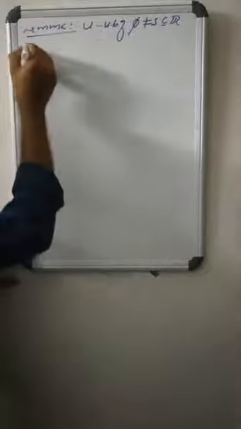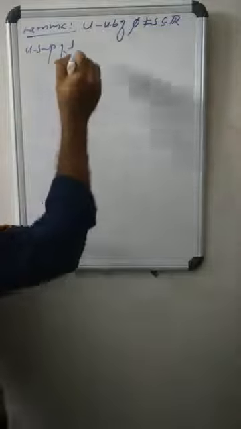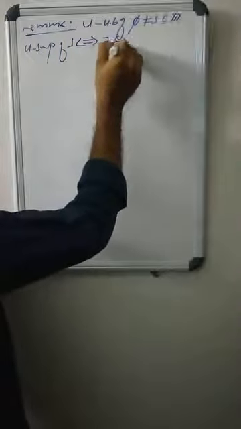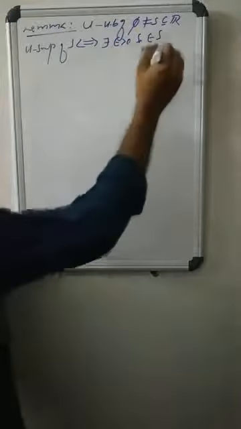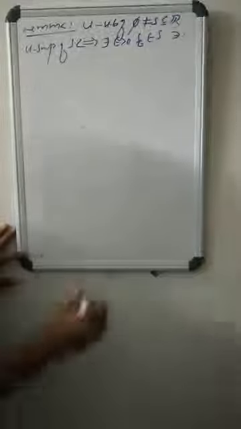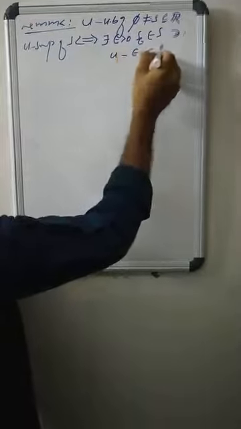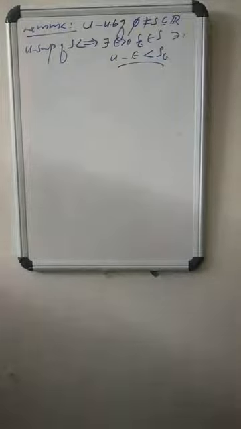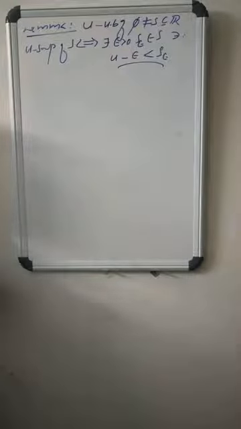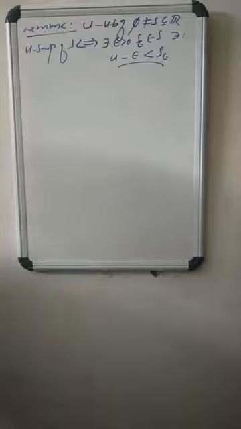U is an upper bound. Then U is the supremum of S if and only if for every epsilon positive there exists some s_epsilon in S such that U minus epsilon is strictly less than s_epsilon. So we come to this result: if U is an upper bound of a non-empty subset S of R, then U is the supremum of S if and only if, as a necessary and sufficient condition, for all epsilon positive there exists some s_epsilon in S such that U minus epsilon is strictly less than s_epsilon.